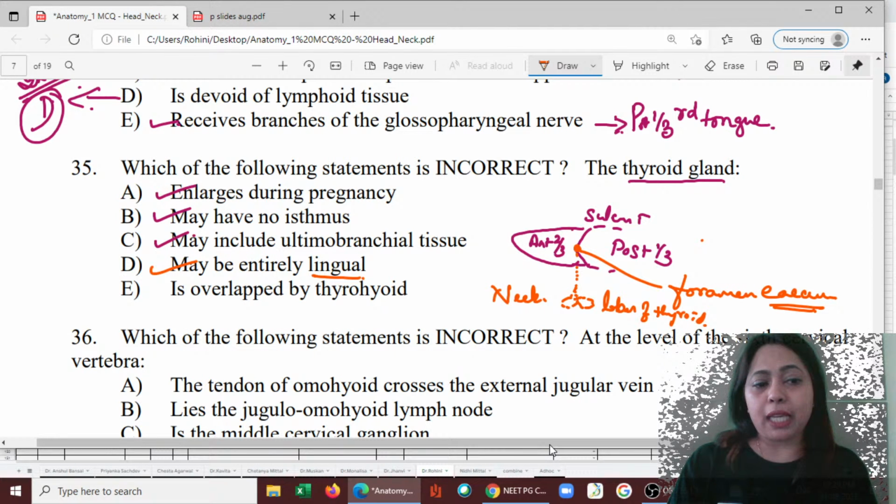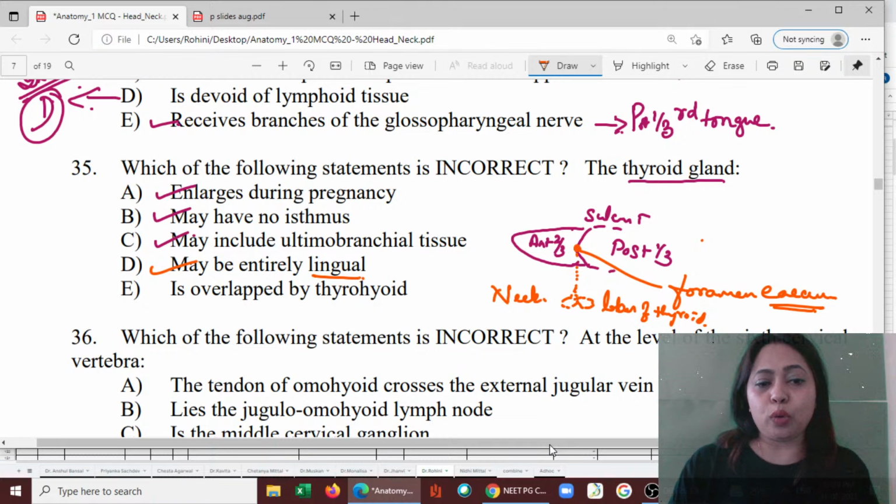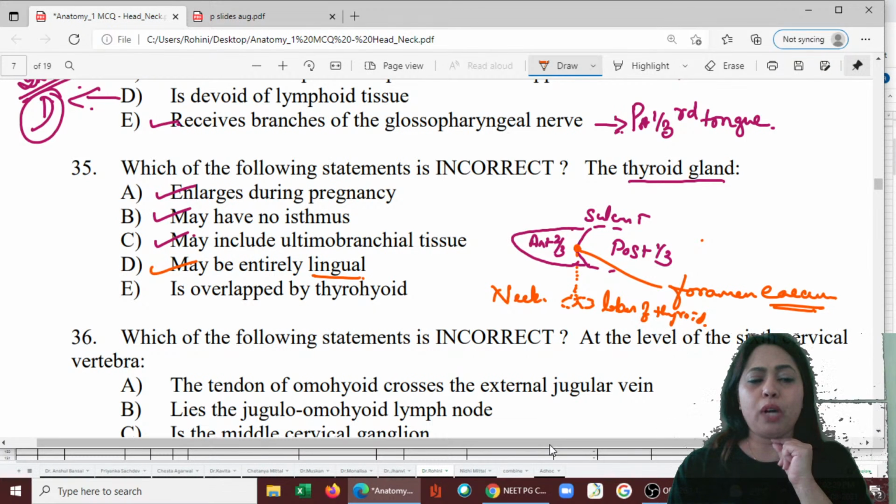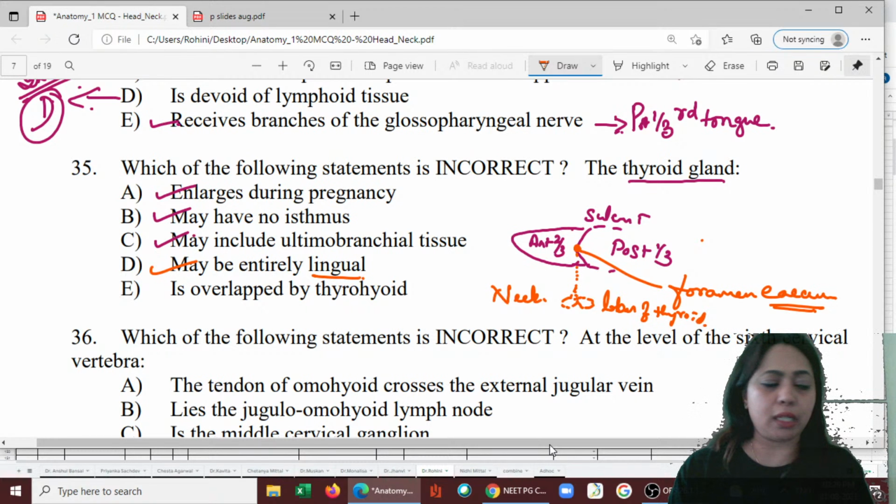Then the next one, it is overlapped by thyrohyoid muscle. So only up to the hyoid, thyroid to hyoid. Now, where is thyrohyoid? From thyroid to hyoid. So it is not overlapped by thyrohyoid. That statement is not correct.